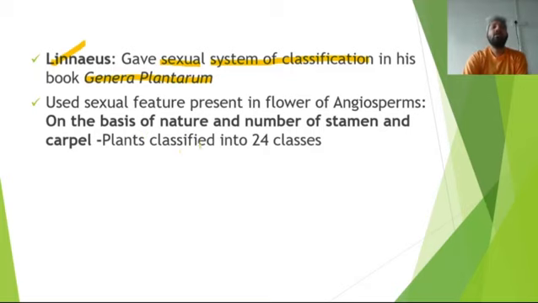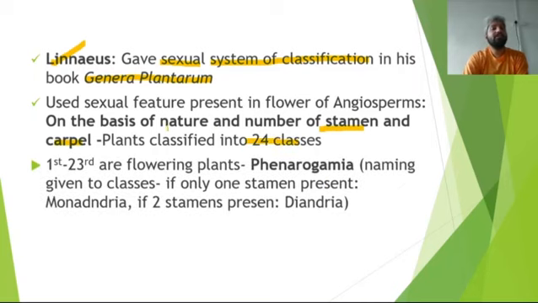ठीक है. On the basis of nature and number of stamens and carpels, he divided plants into 24 classes. First to 23rd classes are the flowering plants. Okay, पहली 23 classes, they are all flowering plants और उनको उसने नाम दे दिया Phanerogamia.